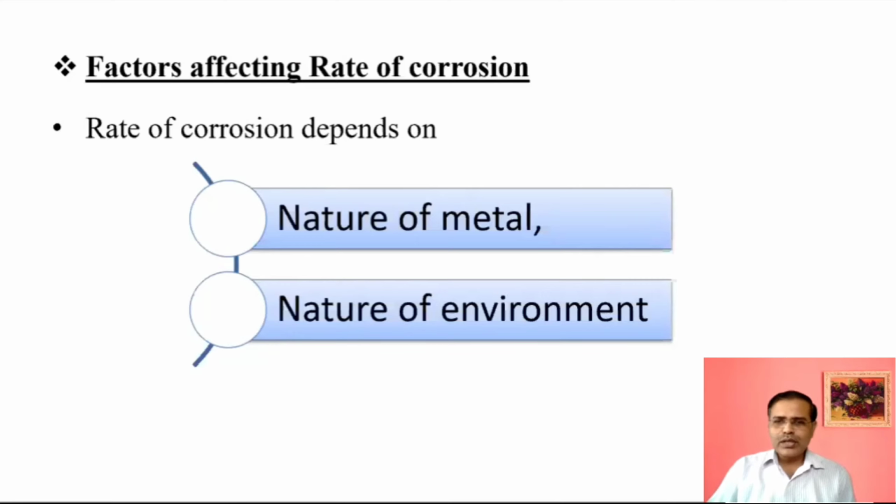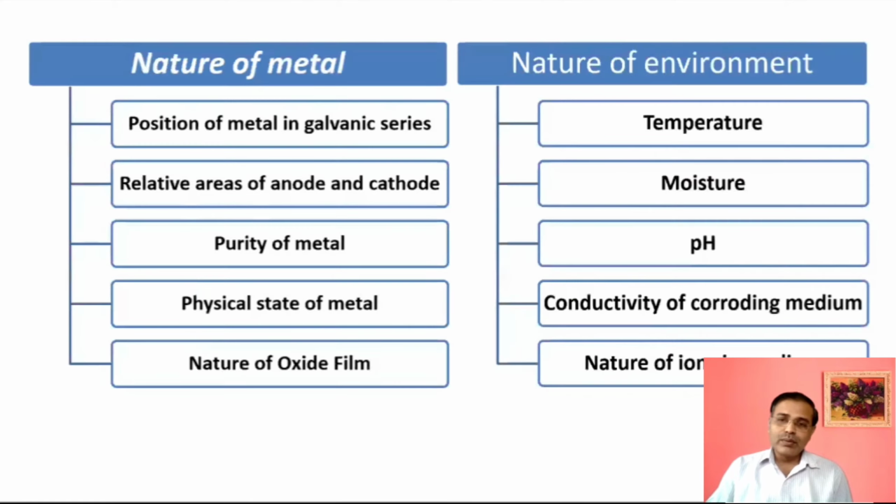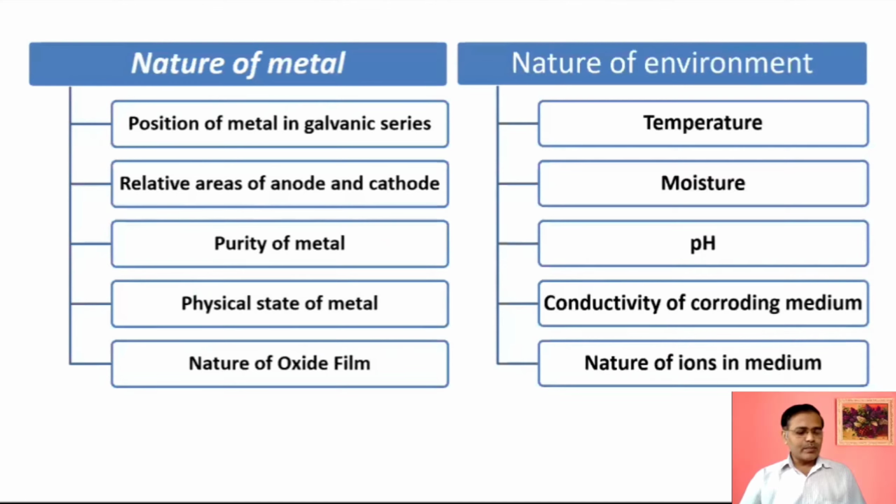So on the basis of nature of metal and on the basis of nature of environment, there are some different parameters, and you must remember them. On the basis of nature of metal, there will be these particular parameters or factors: position of metal in the galvanic series, relative areas of cathode and anode, purity of metal, physical state of metal, nature of metal oxide film.